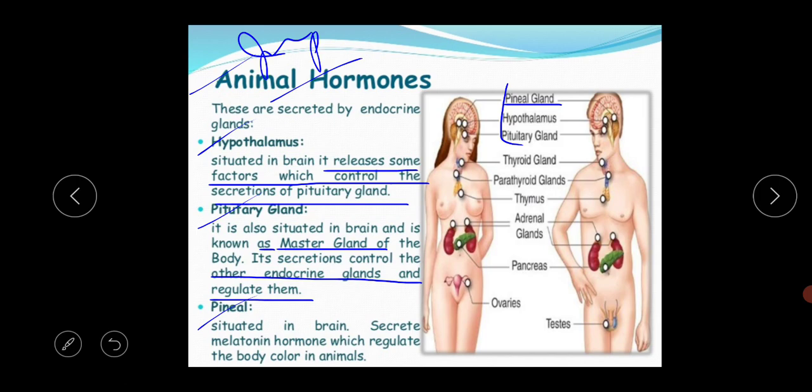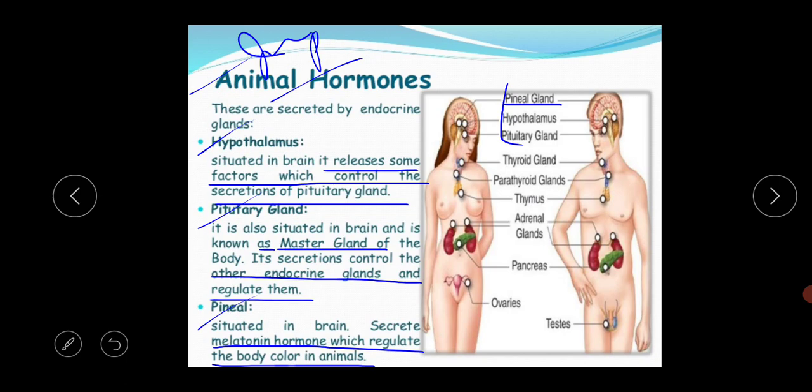So the pineal gland is situated in the brain and secretes the melatonin hormone, which regulates the body color in animals. I am repeating again, this pineal gland secretes the melatonin hormone which regulates the skin color. There is one type of chemical pigment, the melanin.